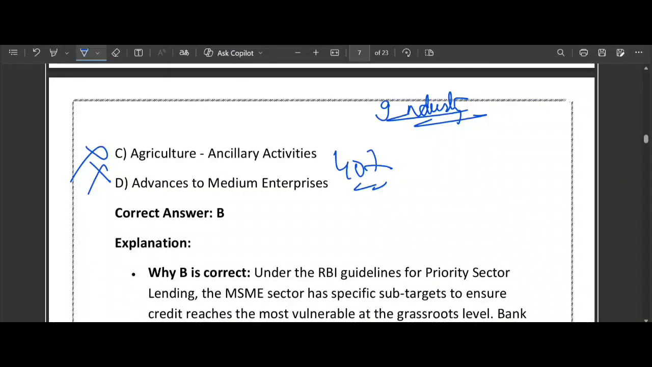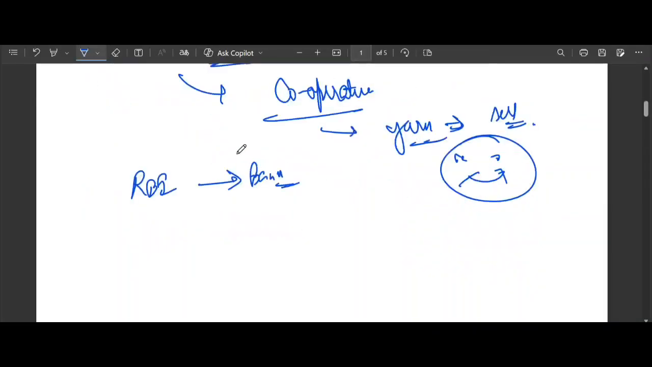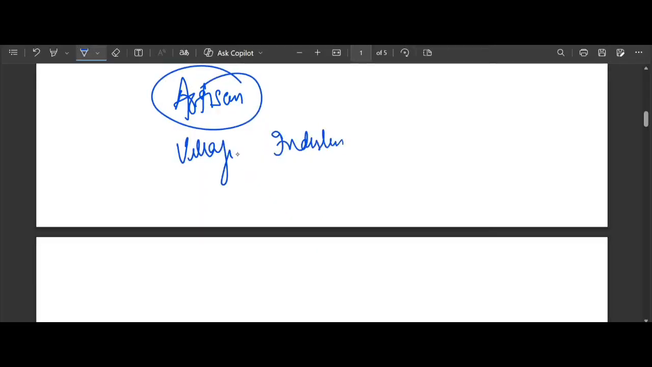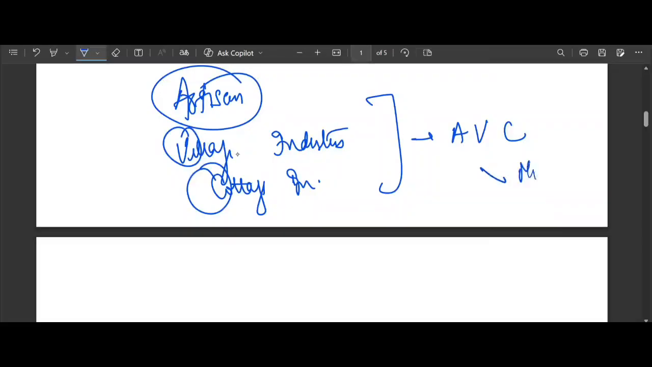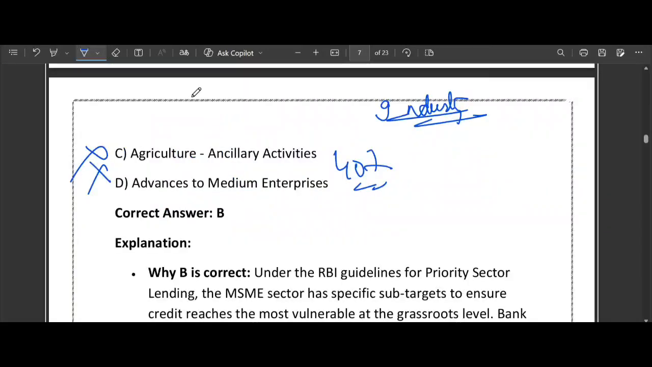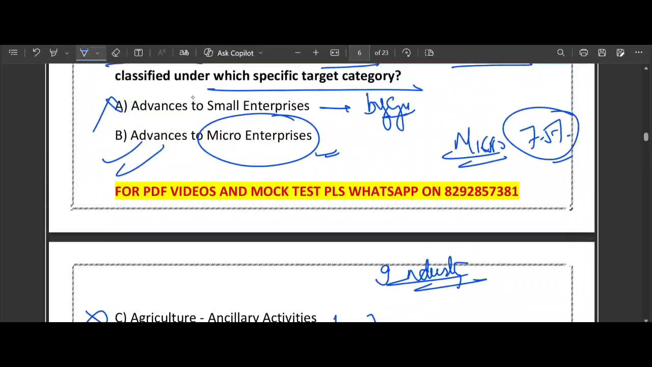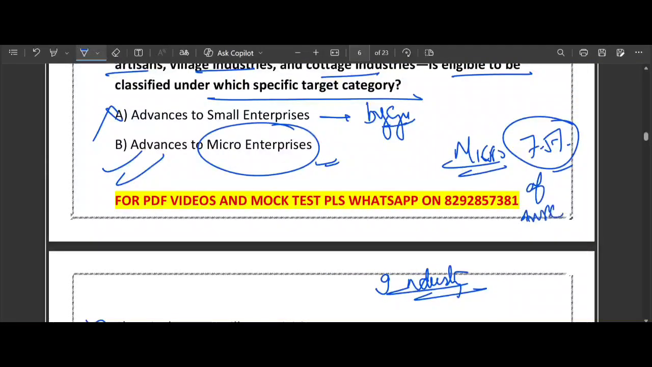So to remember where village industry goes, think of the route: artisan, village industries, cottage industry. This is called ABC. It is always micro. If it sounds like something a person could do in their own home or a small village shed, it is always micro. So what we learned? Target category: loans to artisans and village cooperatives count as micro. 7.5% rule: the bank must ensure that 7.5% of their adjusted net bank credit goes to this business.